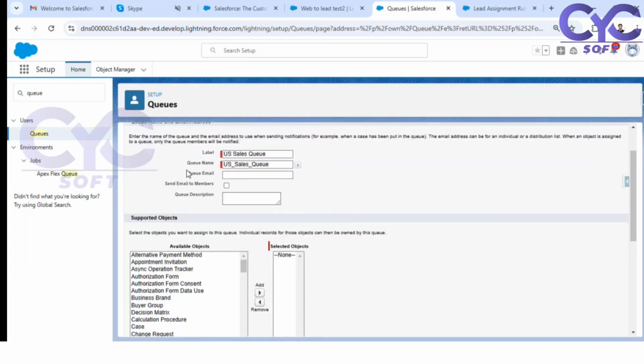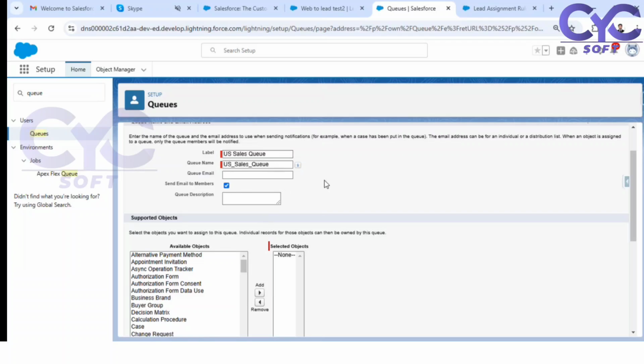Right? So if you want to send email, for example, under this sales queue, there are 200 lead records there. I need to send an email to the members. Whoever is under this US sales queue, let us say 10 to 20 members, for these 20 members I need to send an email notification. So what notification do I need to send?